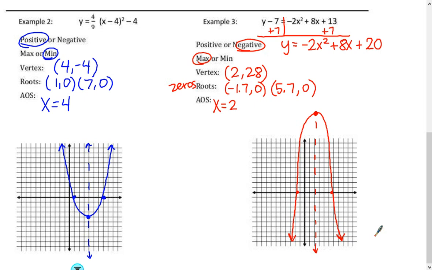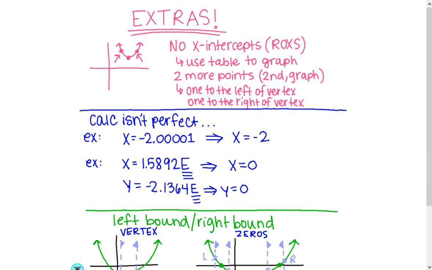Now go ahead and flip your note sheet over to the back because we have a few extra notes to talk about. All right, here we go. So we got some extras. So if you want to pause your note video and maybe write down this first pink section, you can, if you need to. I'm going to go ahead and keep talking about this though.